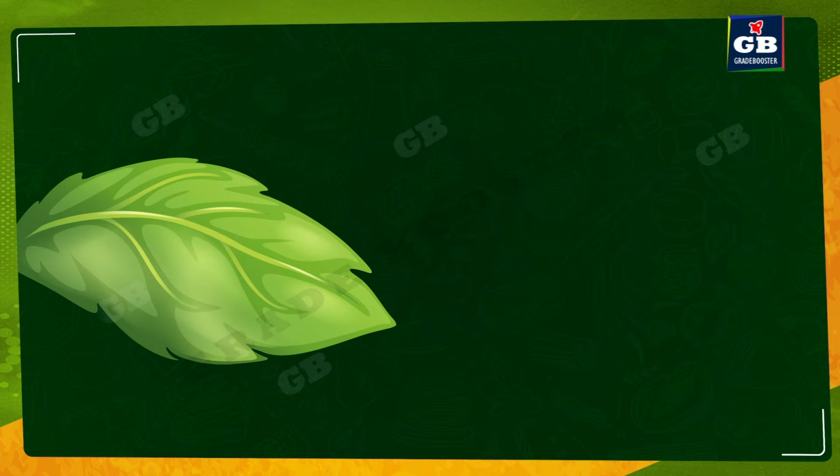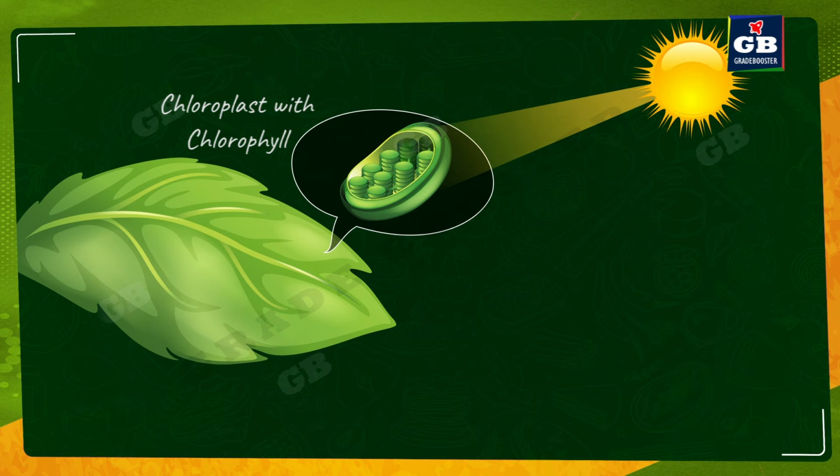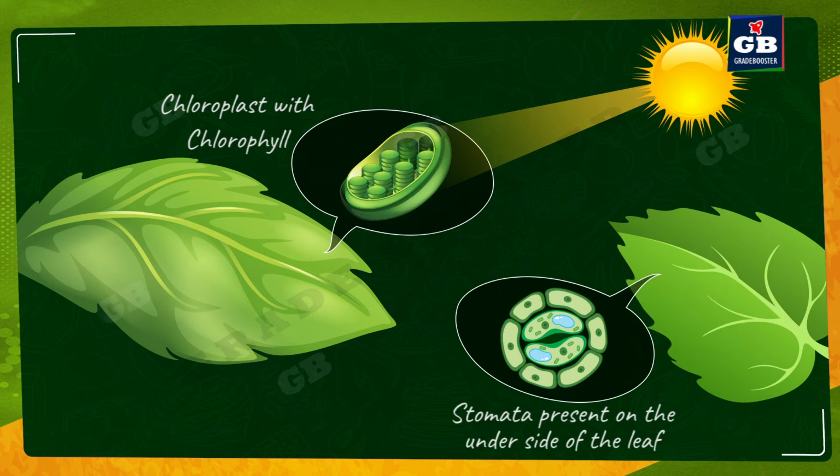Let us understand this in detail. Here we can see the chloroplast present inside the green leaves. This chloroplast is the real food making machinery. This chloroplast has a green color pigment called chlorophyll. So when sunlight strikes the leaf, the chlorophyll present in this chloroplast absorbs the light energy. And here we see the stomata. Stomata are the pores that are present on the underside of the leaf. So the carbon dioxide enters the leaf through these small pores called stomata.